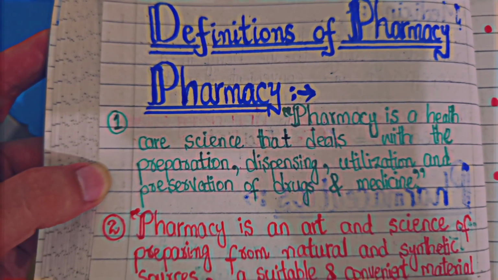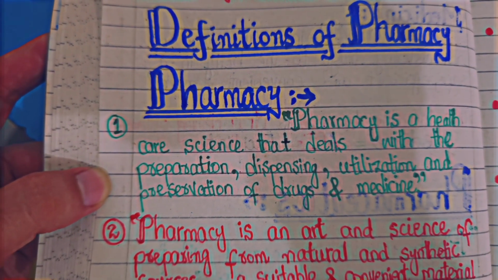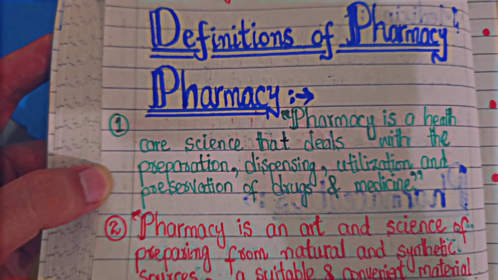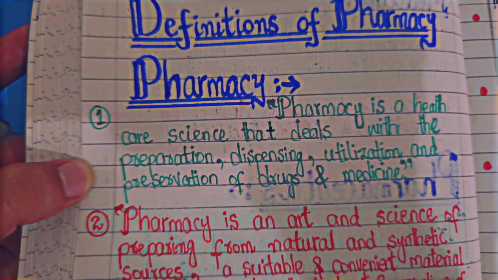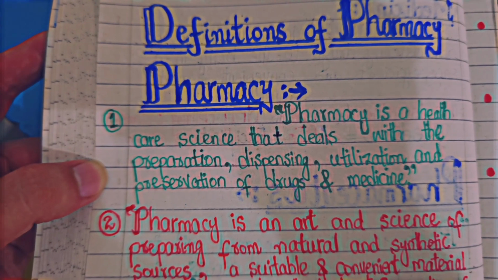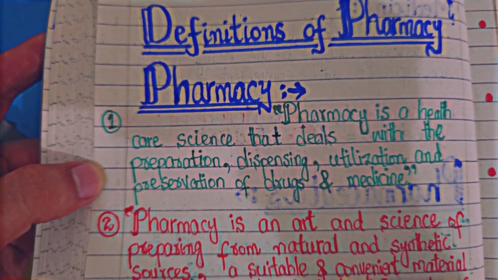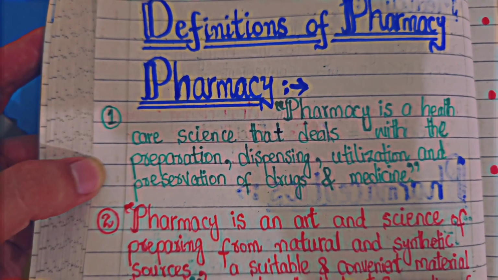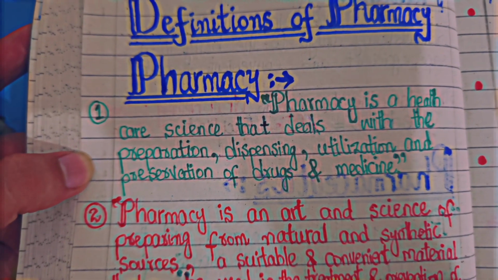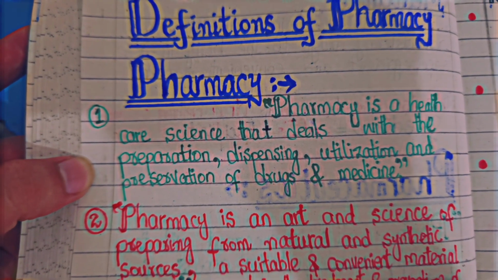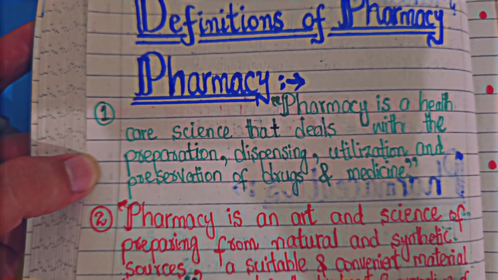So pharmacy is basically the art and the science which involves the preparation of medicine from natural or synthetic sources to convert it into a convenient material. Convenient material means the medicine, the dosage form which can be used in the treatment, in the prevention, in the cure.